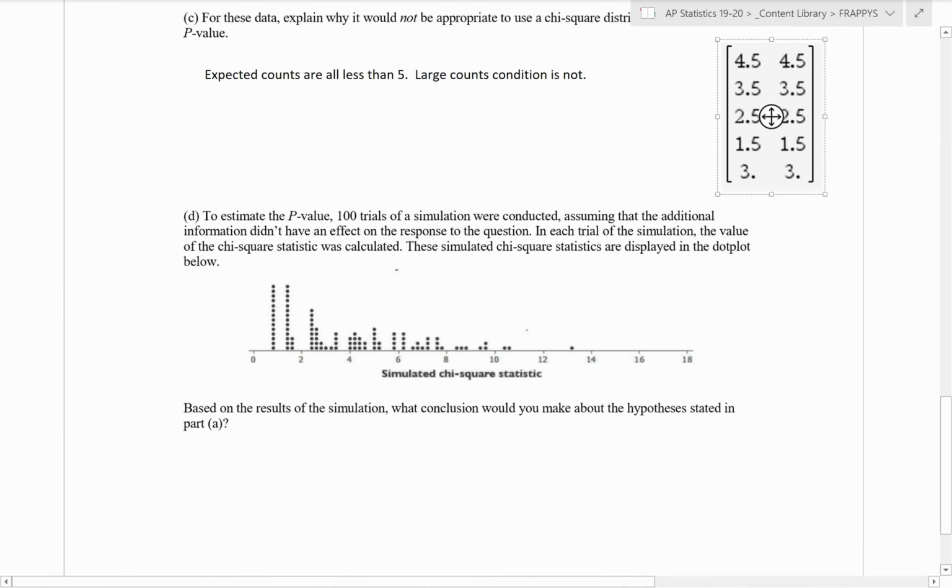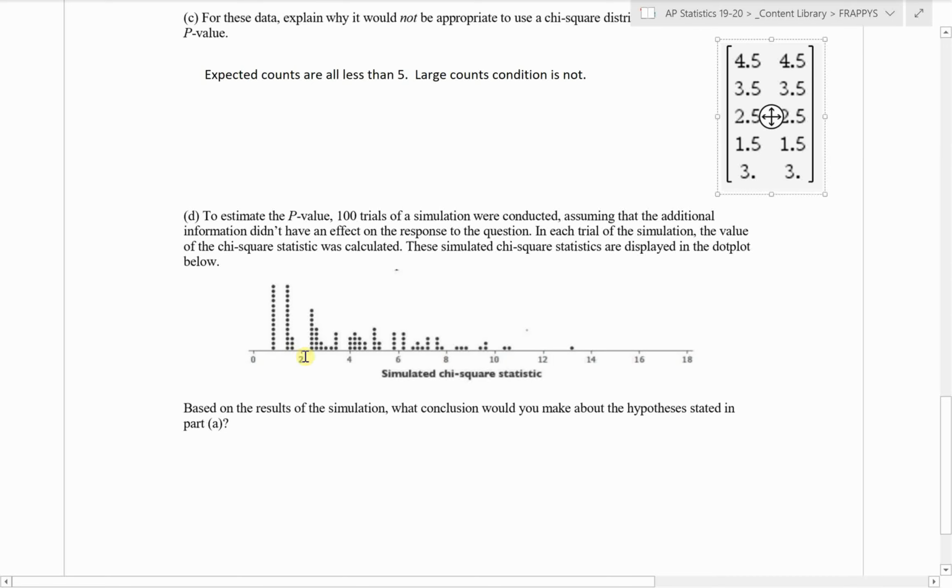100 trials of a simulation were conducted, assuming that the additional information didn't have an effect on the response to the question. So again, they're assuming that the null hypothesis is true. In each of the trials, based on the null hypothesis, the value of chi-square was calculated. These simulated chi-square stats are displayed in the dot plot below. So each of these dots is one test where they simulated these circumstances, 15 students in each group, and computed the chi-square based on random data.